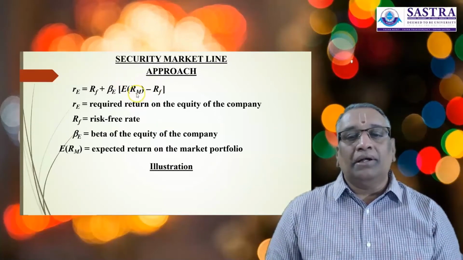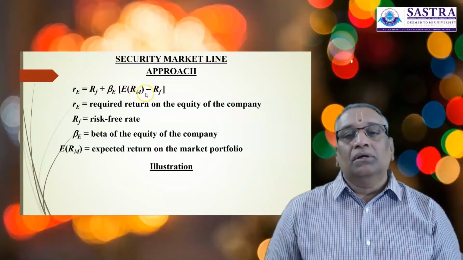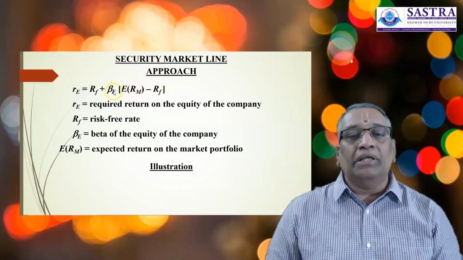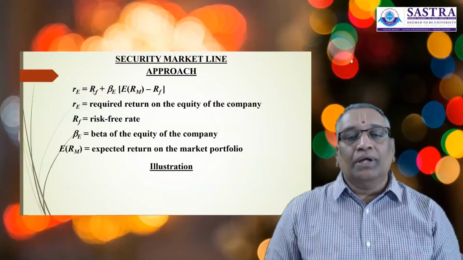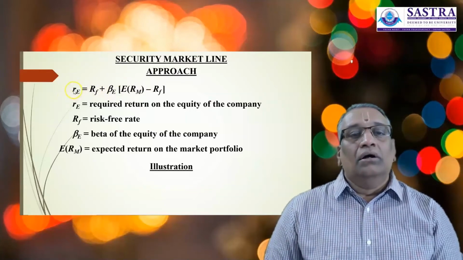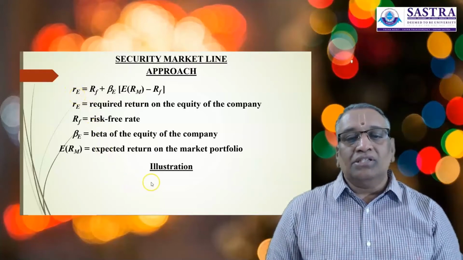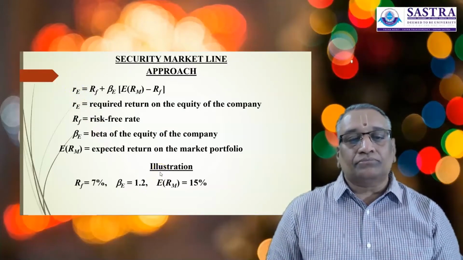That is the market return of the portfolio. Expected market return minus risk-free rate will give you the risk premium, which is to be multiplied by the equity beta. And if you add it to the risk-free rate, you get the return expected by the equity shareholders, or the cost of equity. Let us now consider an illustration.